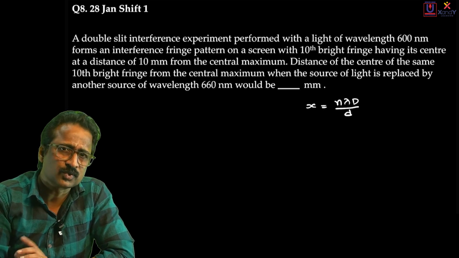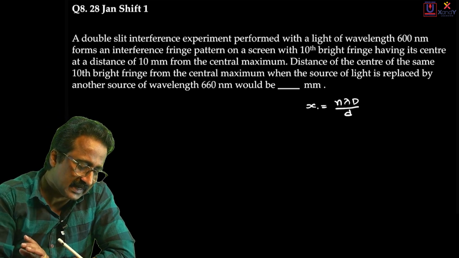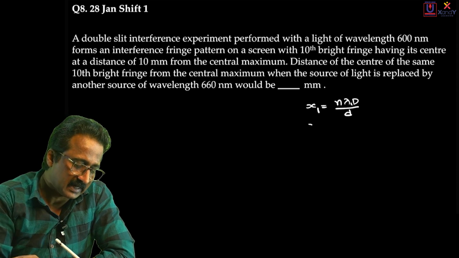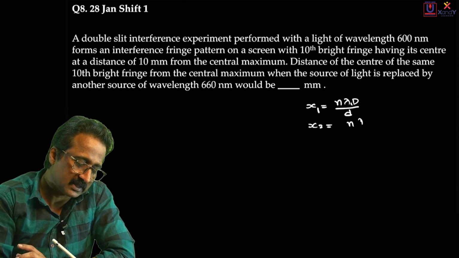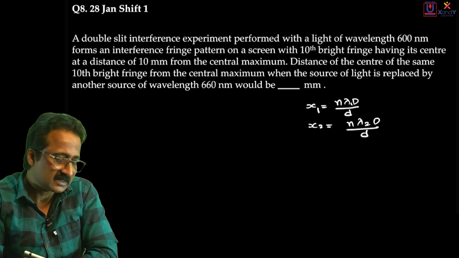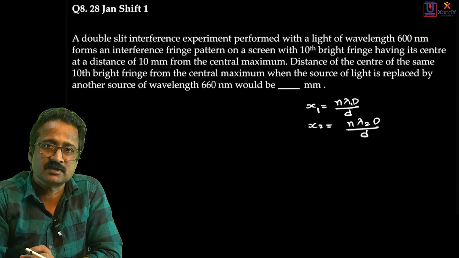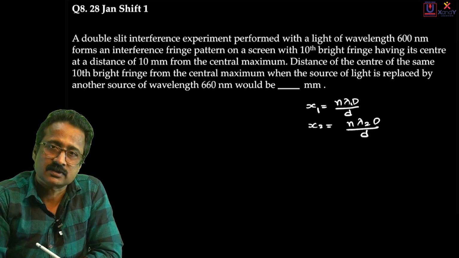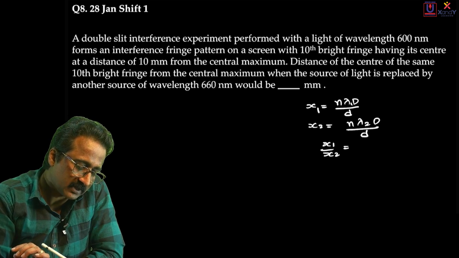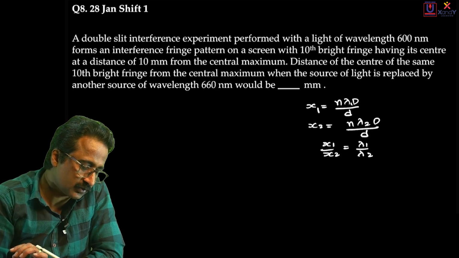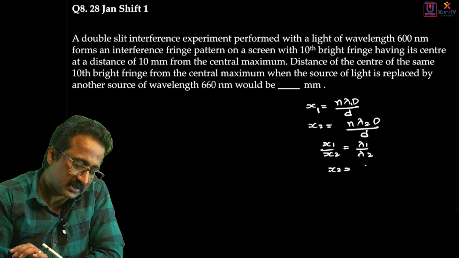Now this is about two different colors, so let me write two equations here. X1 for the first color is n into lambda 1 D by small d. And for the second color, the distance to the same nth bright band will be x2, equal to n lambda 2 D divided by small d, because only the wavelength changes and everything else remains the same. The slit separation and screen distance are not supposed to change in this question. Only the color of light is changed. So x1 divided by x2 is lambda 1 divided by lambda 2. They ask what is x2. x2 is then x1 into lambda 2 divided by lambda 1.